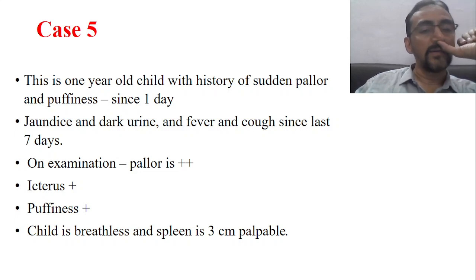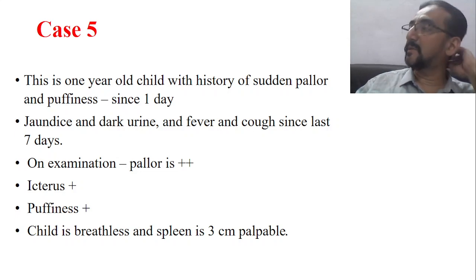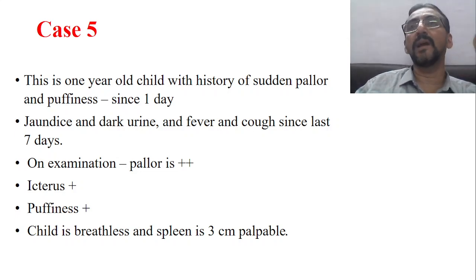Then breathlessness may be because the RBCs are rapidly destroyed, and as a result there is hypoxia, and this may lead to breathlessness. The spleen is palpable, so the spleen is working more. That suggests the spleen is working more because it has to clear the destroyed RBCs, and it is clearing more and more RBCs.